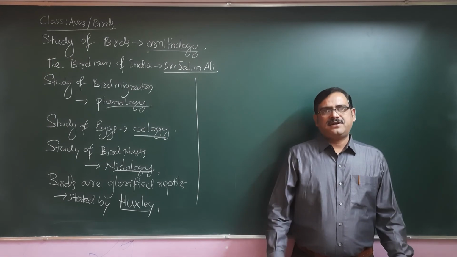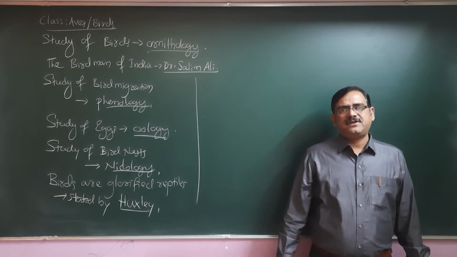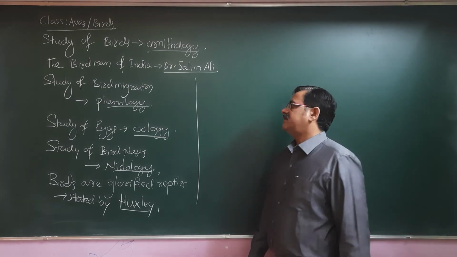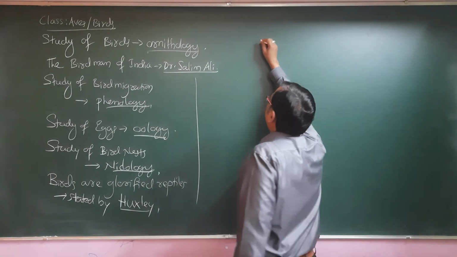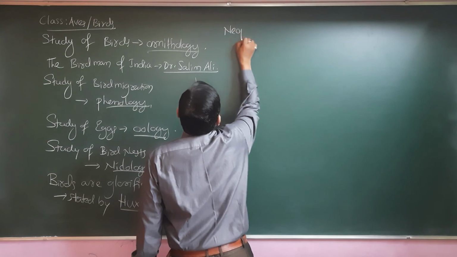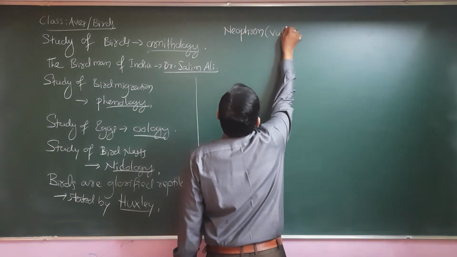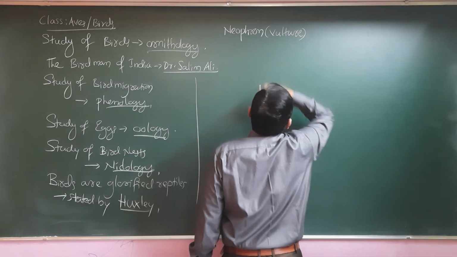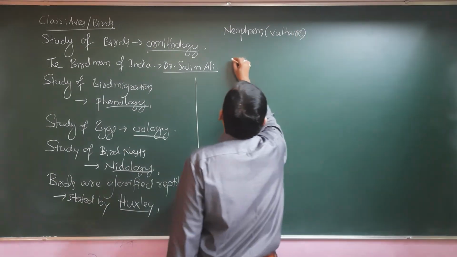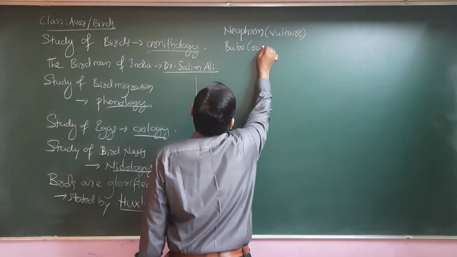We can observe it. A few of the most important examples according to NCERT, we need to know. Let me list them out. Neophron means vulture. Bubo means owl.